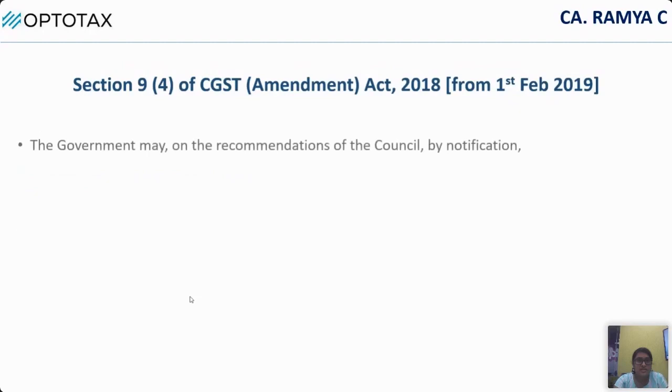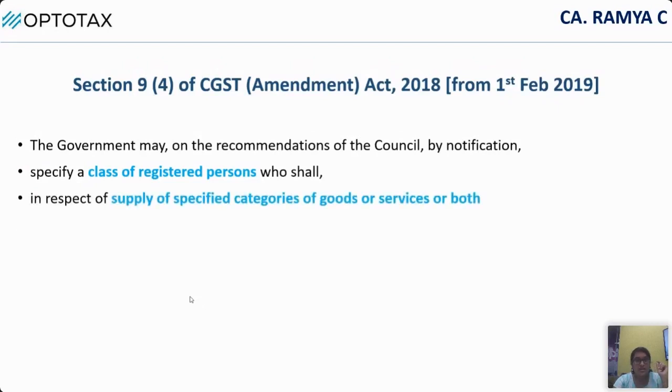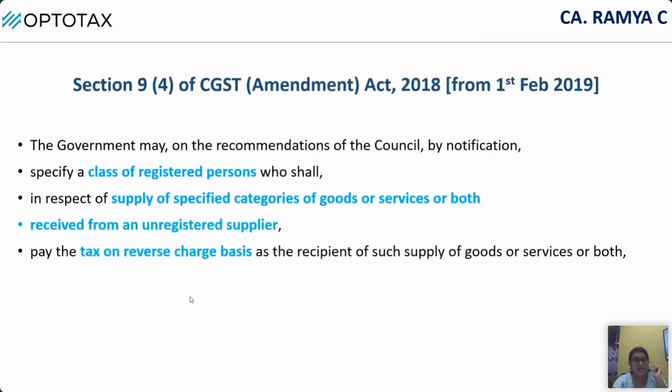Now section 9 subsection 4, which is currently applicable, that is after 1st February 2019. Here it says the government may notify certain class of registered persons who shall, in respect of supply of specified categories of goods or services received from an unregistered supplier, pay tax on reverse charge basis. So now what they are saying is that the government will specify the class of registered persons. It will specify the goods and services also.